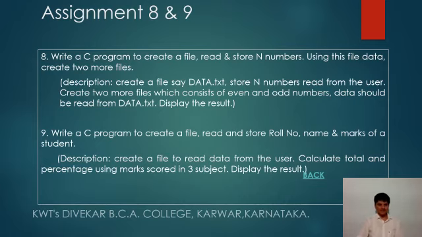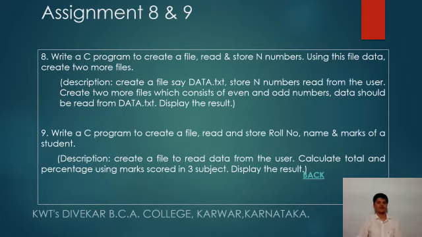Here the description is: create a file to read data from the user, calculate total and percentage using marks scored in 3 subjects and display the result.